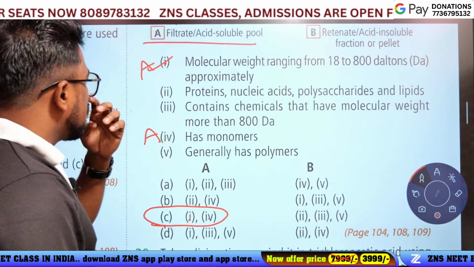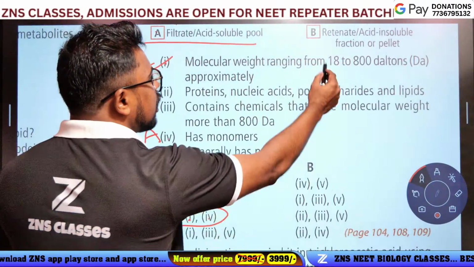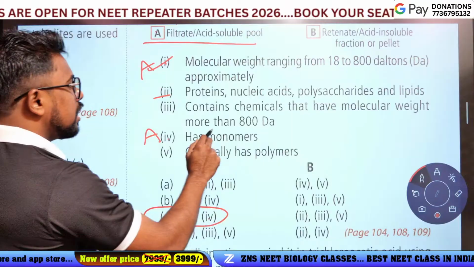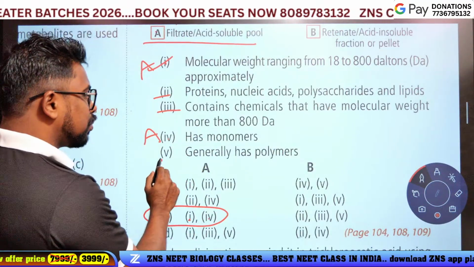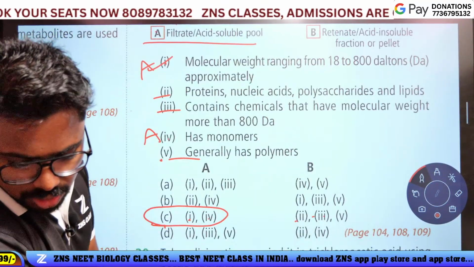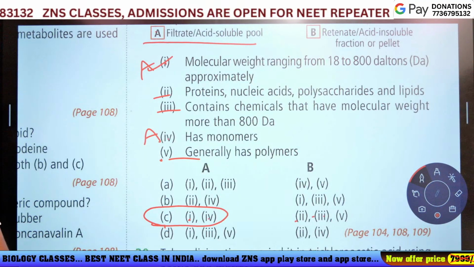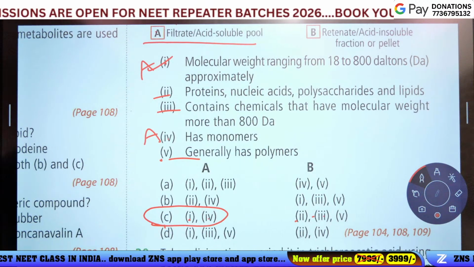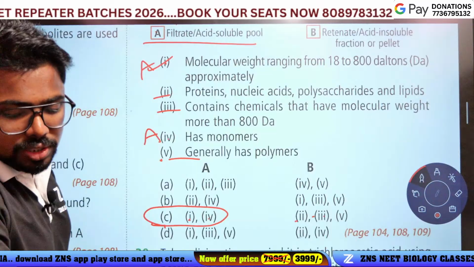B is 2: protein, nucleic acid, polysaccharide and lipids. Contains chemicals that do not have molecular weight more than, no. Generally has polymers. So B is 2, 3, 4. Which is the answer? Option C is the answer. Simple question, guys. Good question, super question.